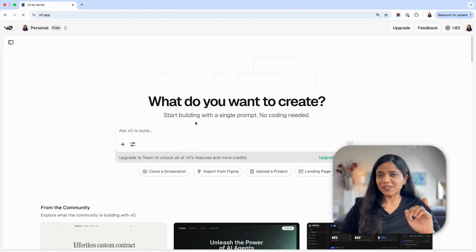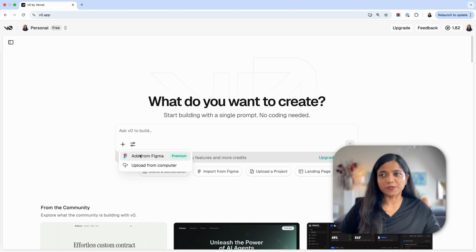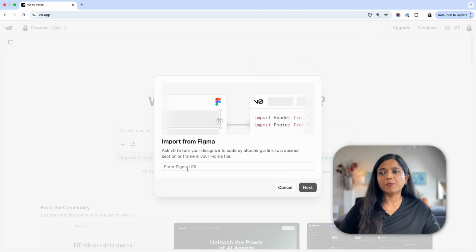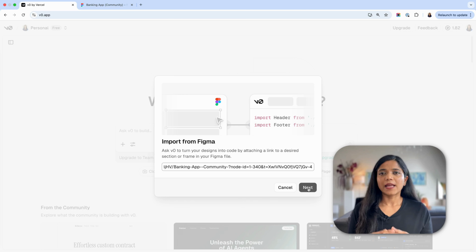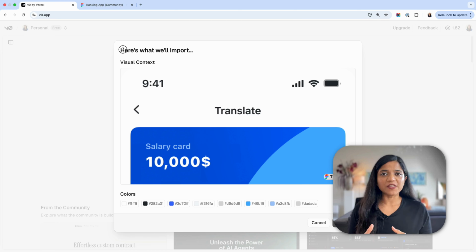I have tried this feature in both V0 and Lovable, and I must say my experience with V0 was much better than in Lovable. Now, as you can see on the screen, in V0 you have the option of import from Figma here, and you also can do that from the plus icon. When you click on import from Figma, you paste the URL from Figma here, and this will be considered as a prompt by V0, and based on the designs it will deliver on the output.